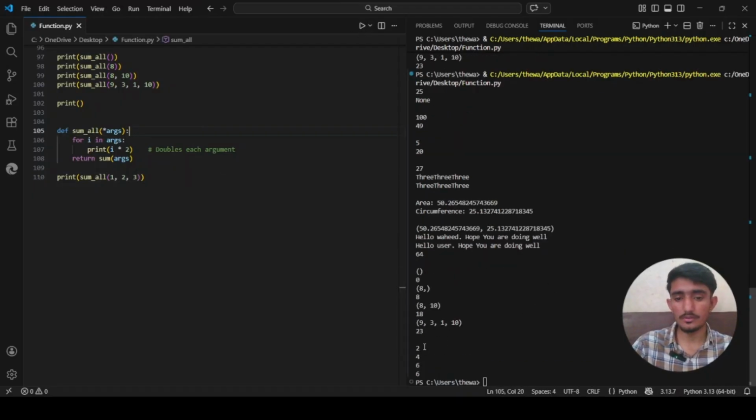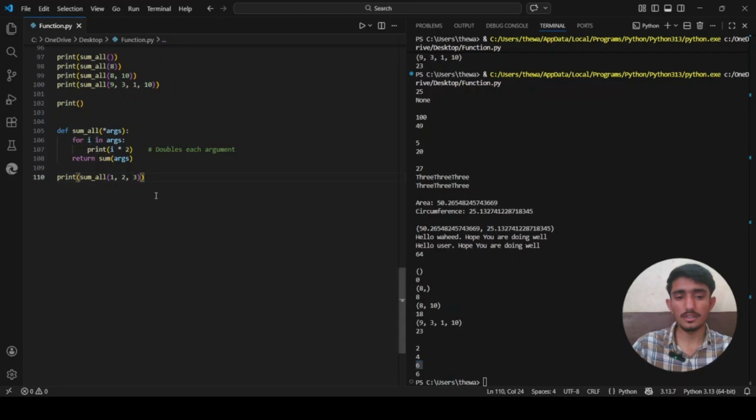When I run it, you see that each time we are looping on it, first goes the 1 here. Now i becomes 1. So i, which is 1, is multiplied by 2, which is 2. So 2 here is printed out. After that i becomes 2, so 2 times 2 is 4. That's why this 4 is here. After that 3 becomes i in the arguments, so it will multiply by 2. So 3 times 2 is 6.